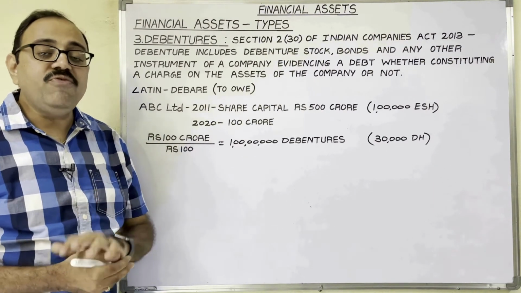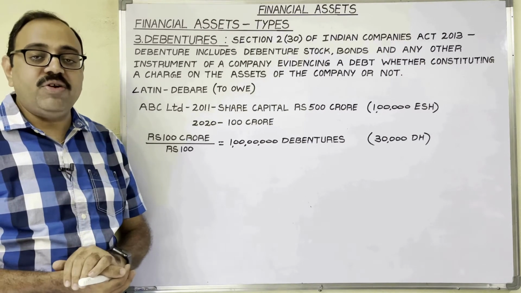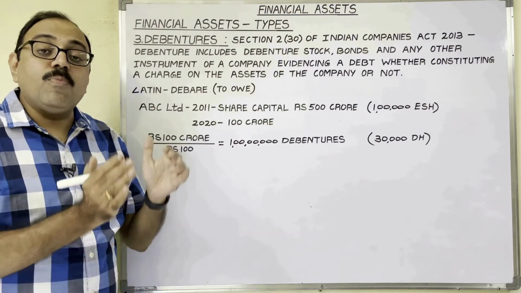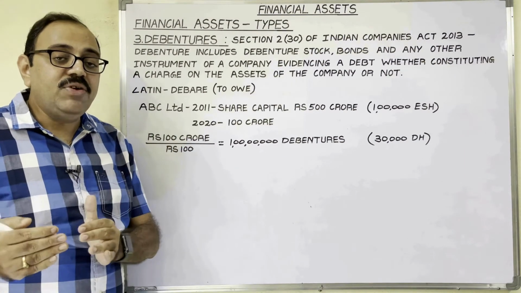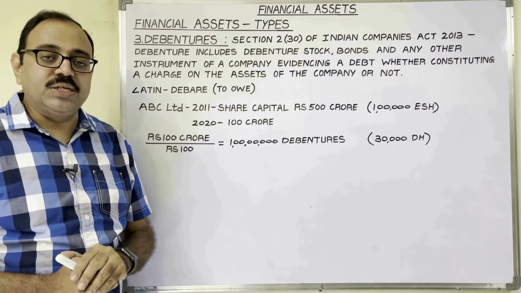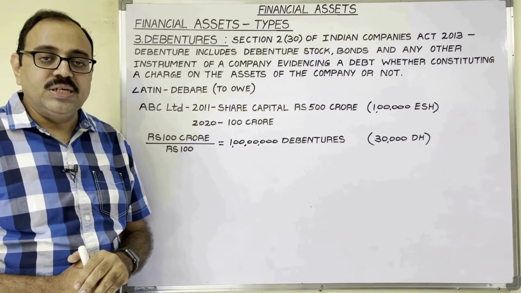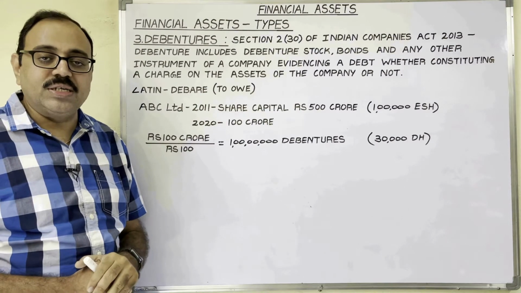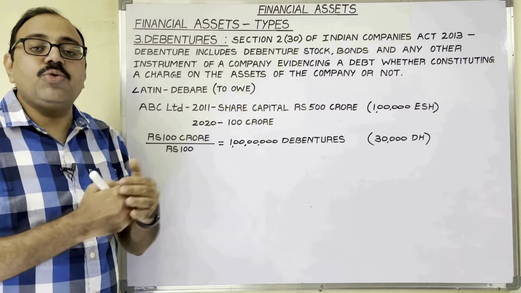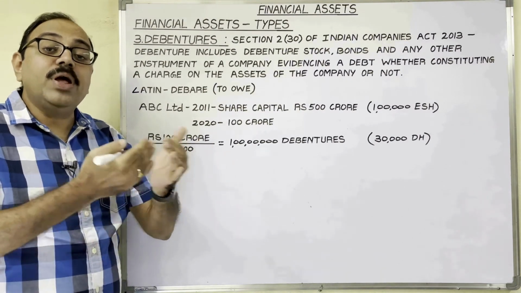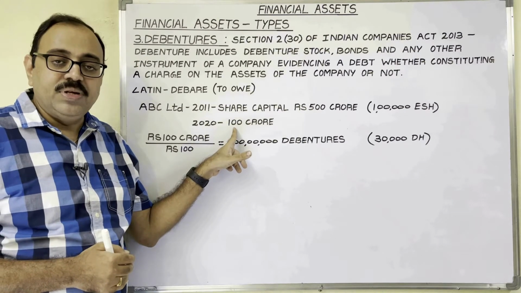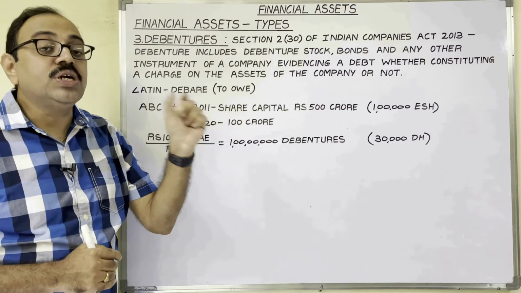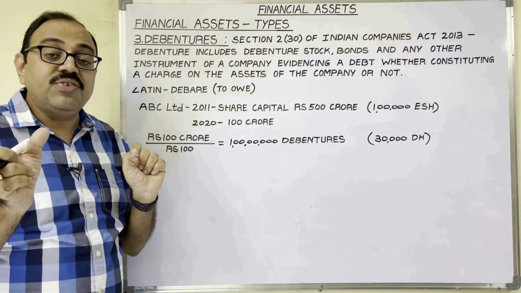But in the case of debentures, we have two types of debentures based on security: secured debentures or mortgage debentures, and the second one is unsecured debentures or naked debentures. If the company collects this amount by issuing unsecured debentures, then without offering any security to debenture holders, the company can avail this loan from them. Not only that, compared to banks or financial institutions, the debenture interest rate will be